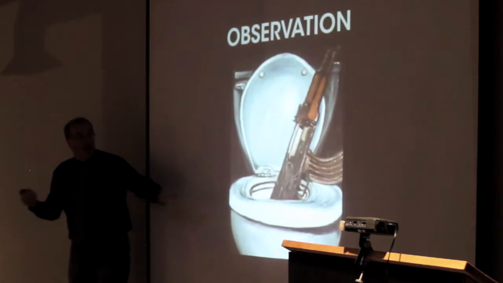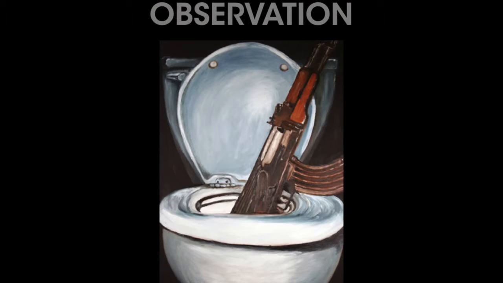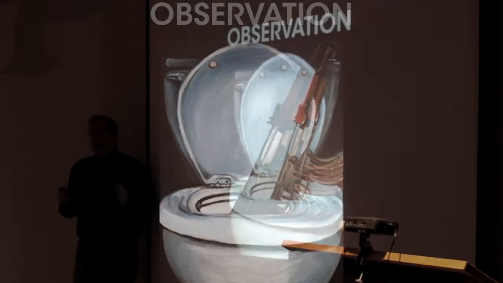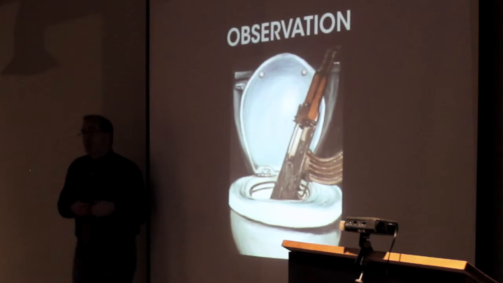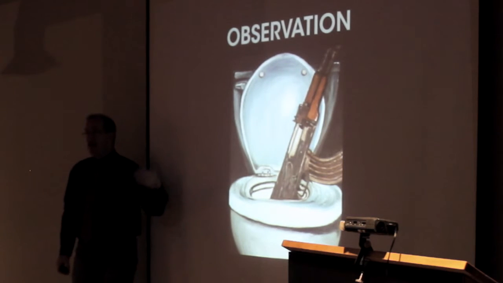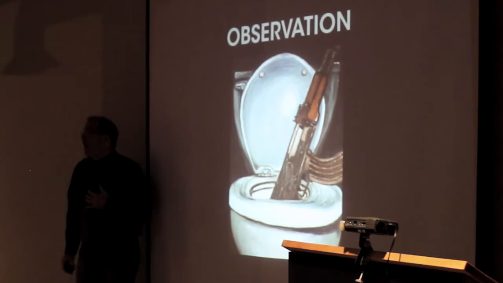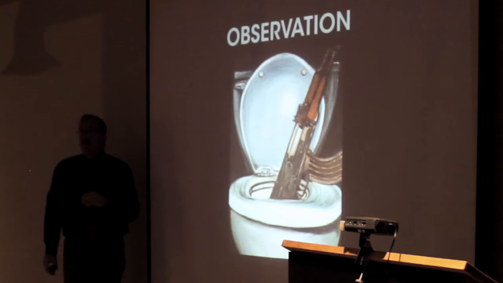And in fact, this is an old standard of mine. This is some AK-47 in a toilet, okay? A little weird, yes, a little disturbing, yes, maybe. But if this is what motivates you to draw a still life, I don't care. By all means, draw whatever you want.